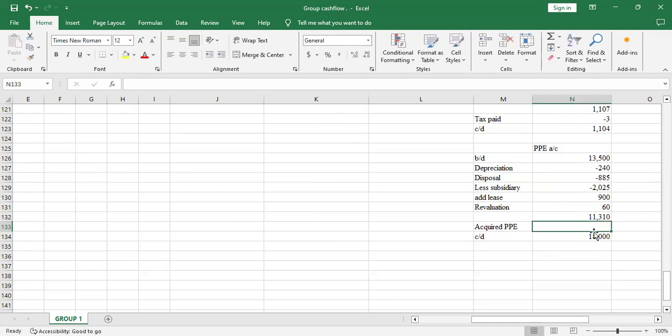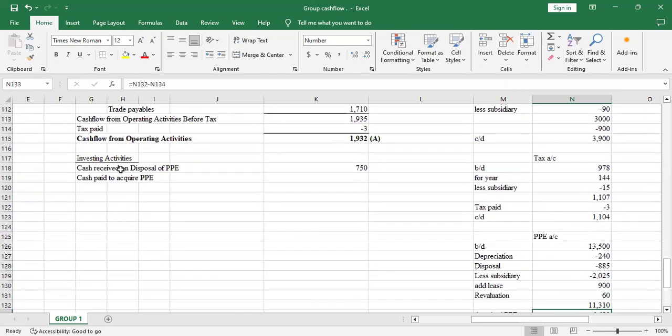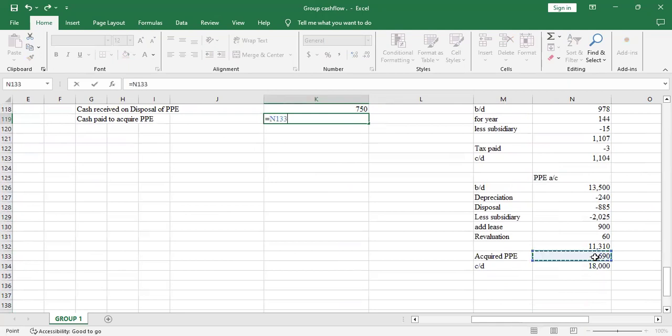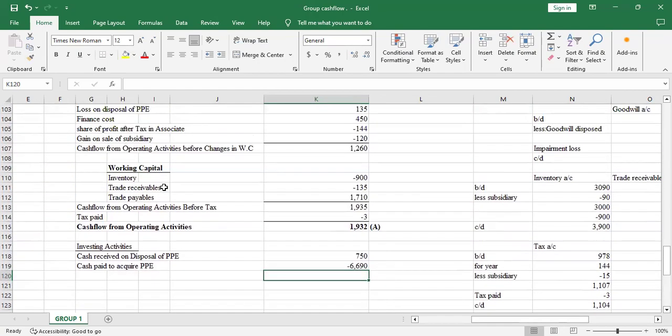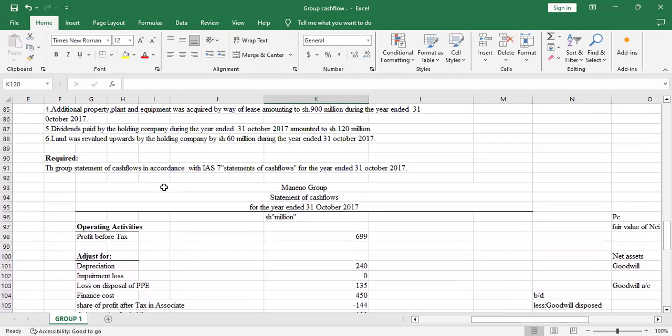So the difference will be, I'll take that and subtract 18,000 because it was cash paid to acquire PPE. So it's a payment. That's why I've changed it to negative. I just subtracted this minus this. So the cash paid to acquire PPE will be 66.90, and you just select it that way. So after PPE, we go to the next item.